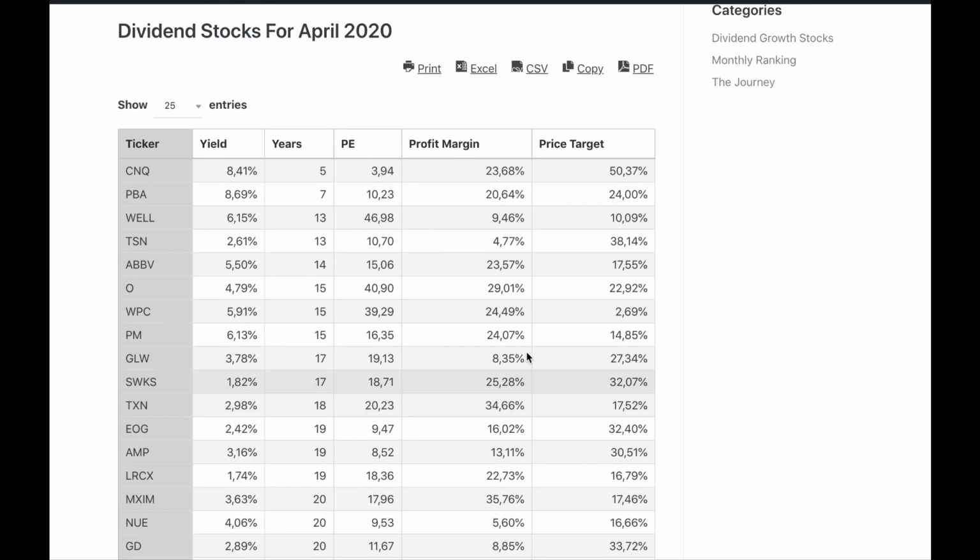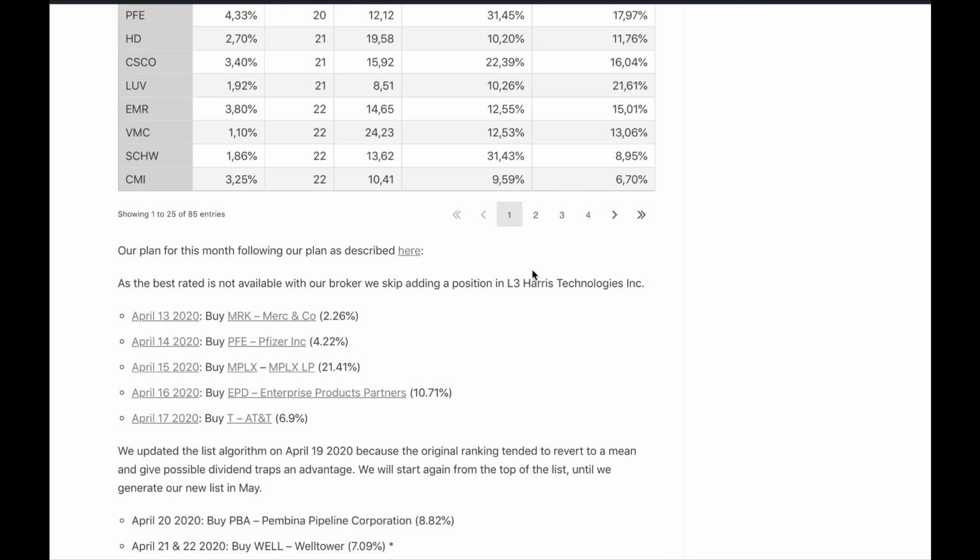So next week I'll be buying Pembina Pipeline Corporation. This is another midstream gas and oil infrastructure supplier. I will also buy my first REIT, and we will enter the food industry with Tyson Foods. That's getting quite good ratings from the system. The last two will be bought in a multiple of $50 because my broker doesn't allow buying them fractionally. So I have to buy full shares, and I can't exactly buy for $50.